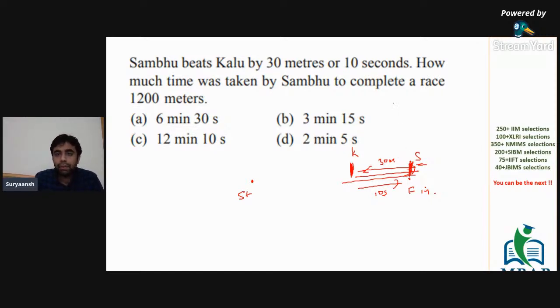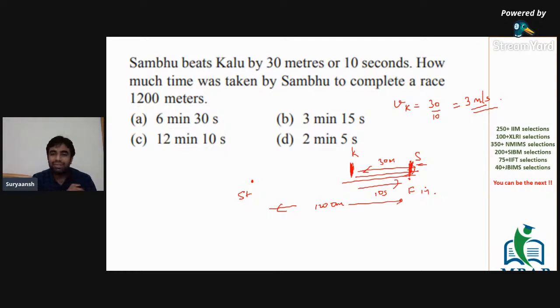So basically Kalu's speed, let's say that is Vk. The total length of the race is 1200 meters. But in this case, Kalu covers 30 meters in 10 seconds. So 30 meters in 10 seconds. So basically Kalu's speed is 3 meters per second. All right. Kalu's speed is 3 meters per second.